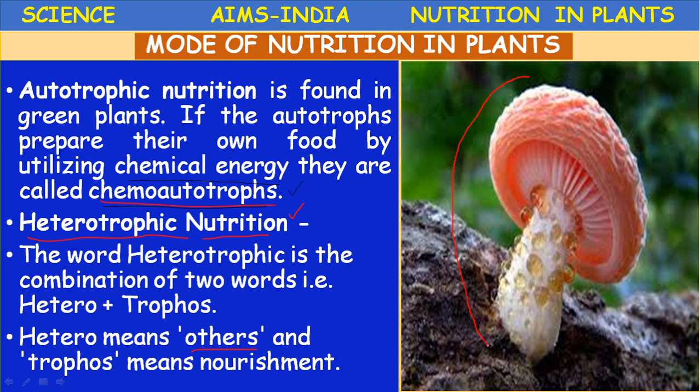For example, fungi like mushroom. Here one example is given, mushroom is a non-green plant. So most of the heterotrophic plants are non-green. So fungi is a non-green plant which grows on the dead and decomposing organic matter. So such organisms are called heterotrophs.